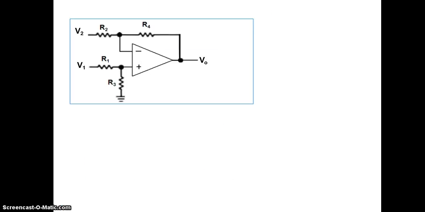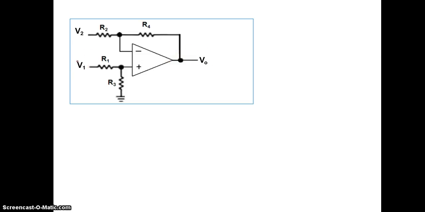So this is the circuit diagram we have shown, and the two voltages: V2 coming to the inverting terminal, V1 applied to the non-inverting terminal. Now for deriving it, as we have given two voltages, we have to use superposition theorem. Superposition theorem means at a time one source will be active, the other will be equal to 0. And you have to add the individual response of each voltage, you will be getting the total voltage.